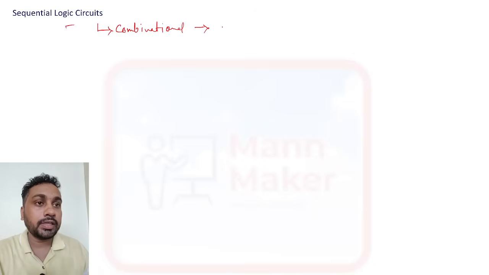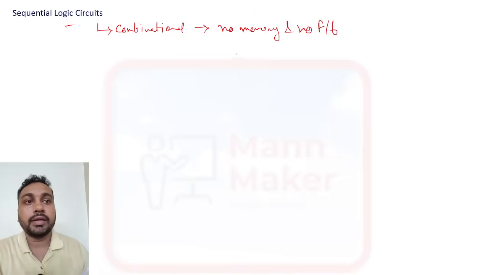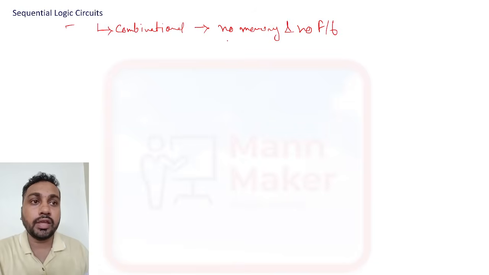In a combinational circuit there is no memory and no feedback, but if we add memory and a feedback circuit to a combinational circuit, then it becomes a sequential circuit.